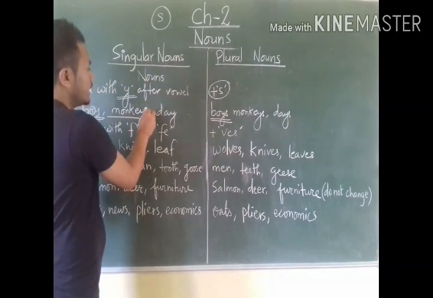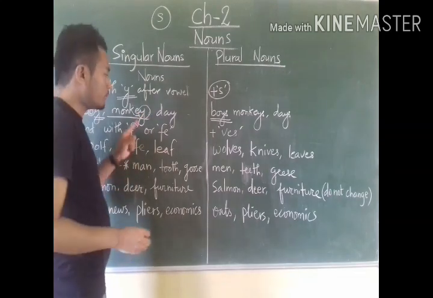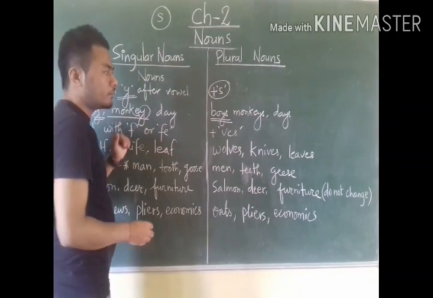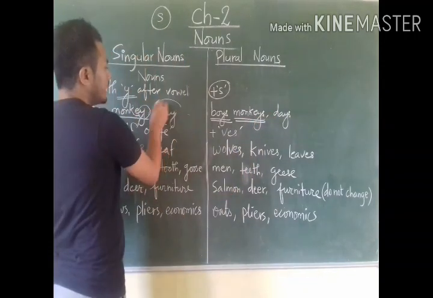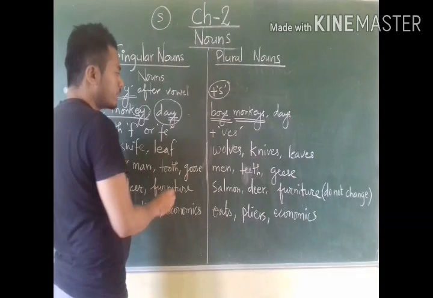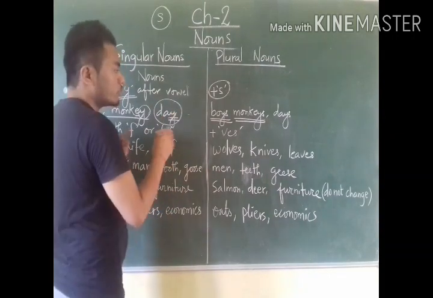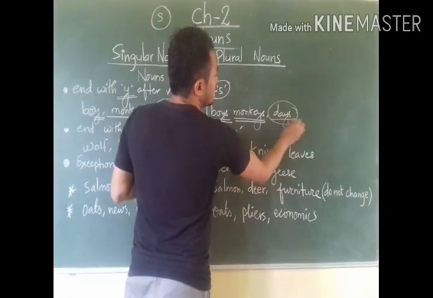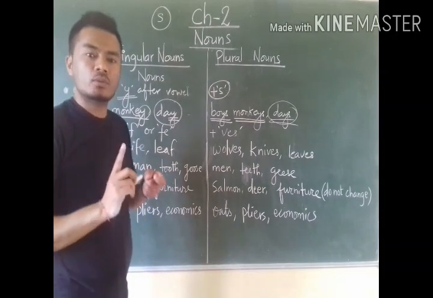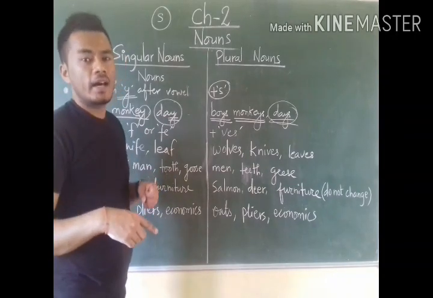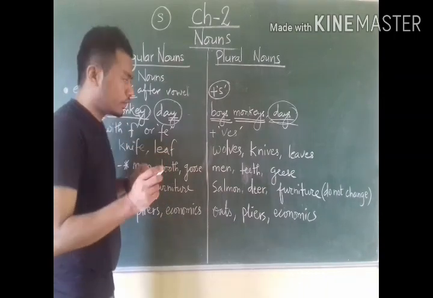Monkey ends with y but has vowel e before it, so monkey is singular but after adding just s, monkeys, it becomes plural. Now day ends with y and has vowel a before it, so we have to add just s to make it plural. Understood? Those singular nouns that end with y but have a vowel before y, we need to add just s after them to make them plural.